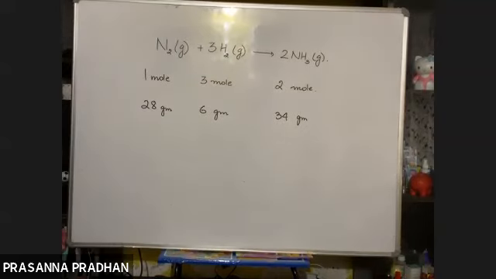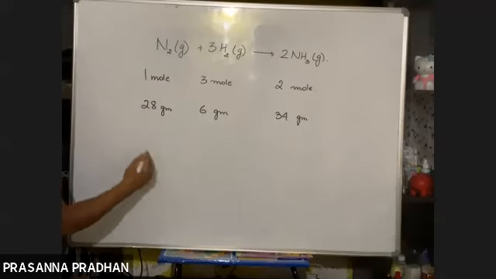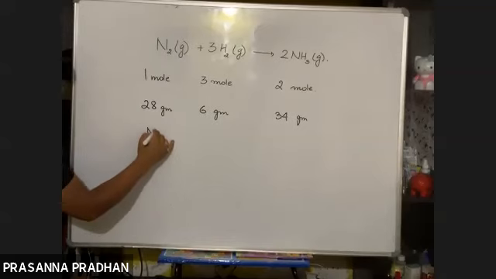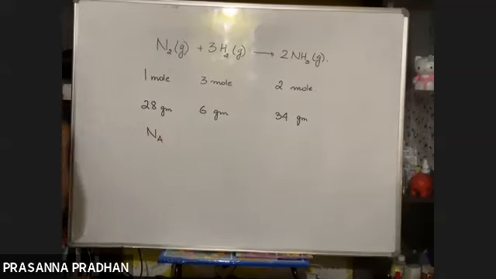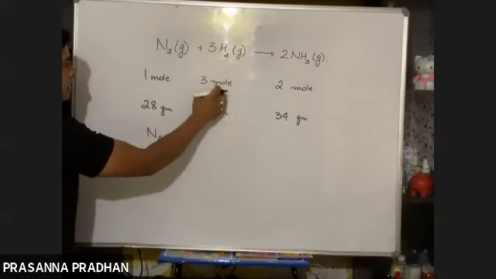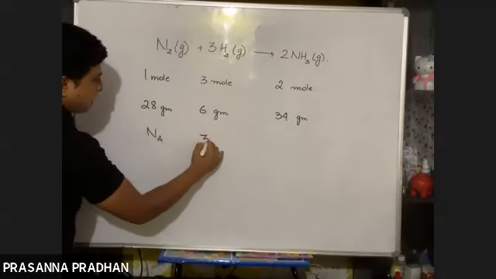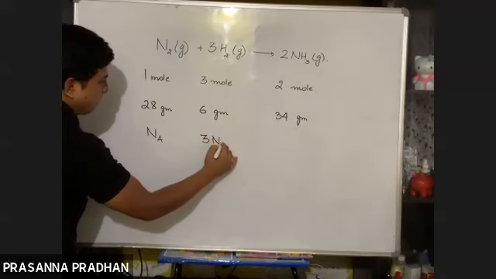Now in terms of number, 1 mole of nitrogen contains how many nitrogen molecules? It contains Avogadro number of nitrogen molecules. 3 moles of hydrogen contains how many molecules? Thrice Avogadro number of molecules.